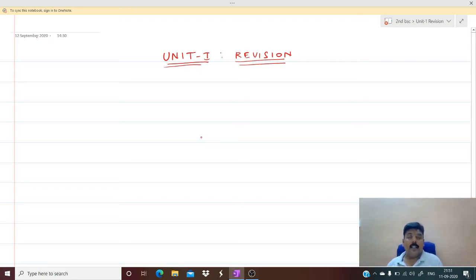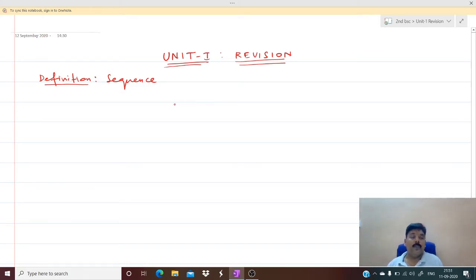We have completed Unit 1 in the last class. Today we'll see the revision of Unit 1. I think we can revise this unit in 2 or 3 classes. First, we'll go for the definition of a sequence.